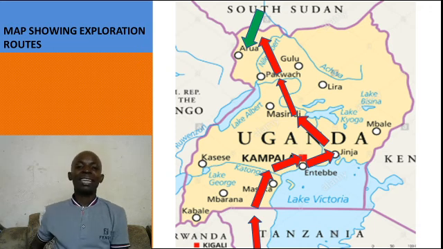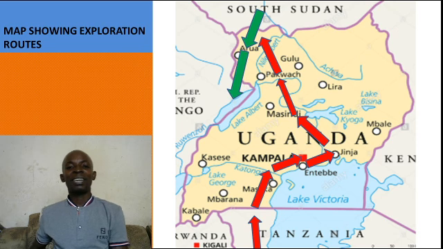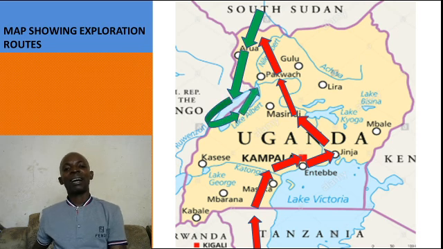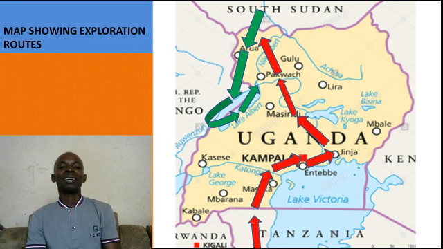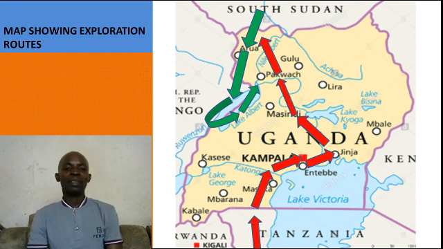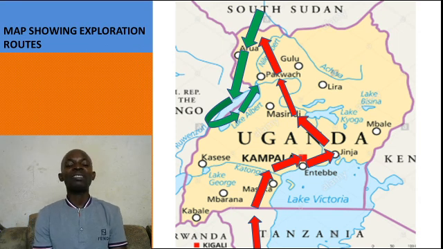So what he did, he had to move down. He reached Lake Albert. After checking on Lake Albert, he went to Murchison Falls, named it Murchison Falls, and then went back. The local name for Lake Albert is Lake Mwitanzige. He also gave it a new name, Albert, in remembrance of the husband of Queen Victoria.